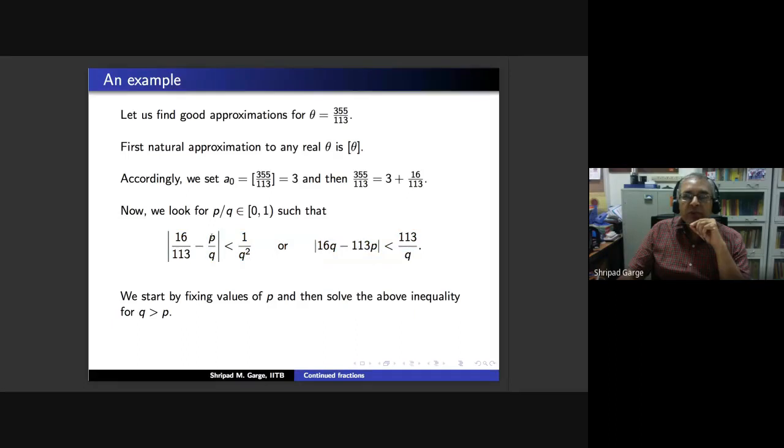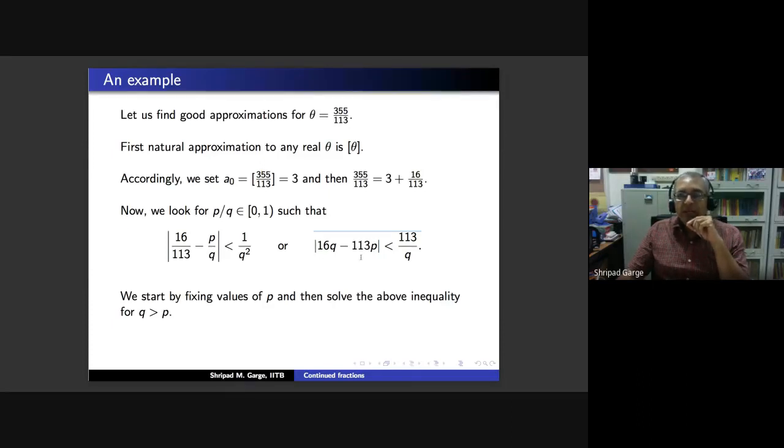This is what we want to do. The cross multiplication will tell you that the inequality translates to 16Q minus 113 is less than 113 by Q. We are going to solve this inequality. We will start by fixing various values of the integer P and then solve the above inequality, looking for Q to be strictly bigger than P.